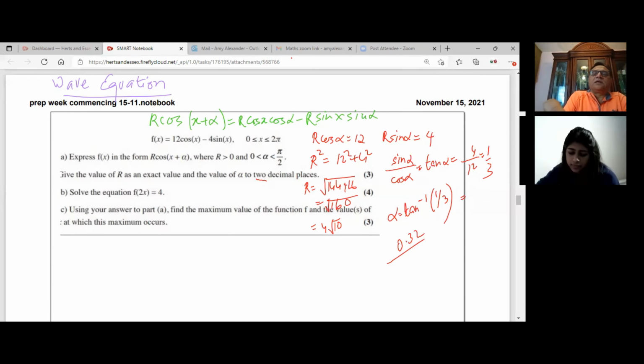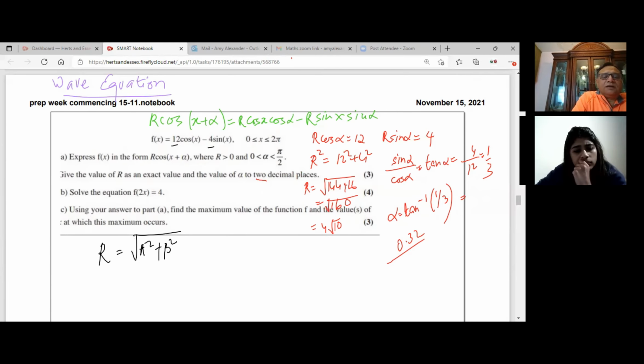So very standard equation to remember. Very important question here. R basically equals, whatever these coefficients are, let's say A and B, so it is the square root of A squared plus B squared.